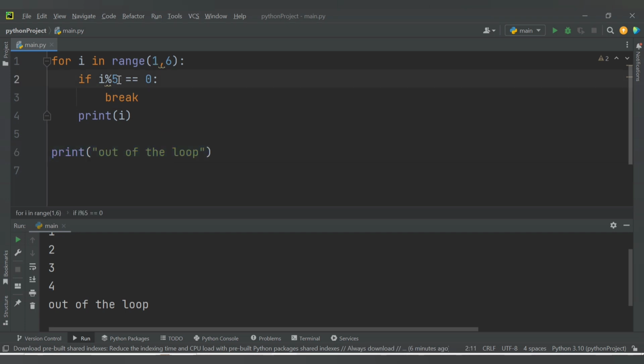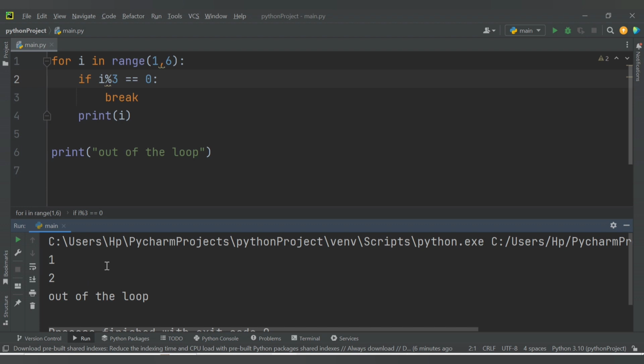Instead of providing 5, if I say here 3, let's see what happens now. If I run this code, see now, 1 is not divisible by 3, so it is printing the value of i as 1. Next time 2, 2 is not divisible by 3, so it is printing the value 2. For the third time the value of i will be 3, 3 divisible by 3, yes, so we are getting the remainder as 0.